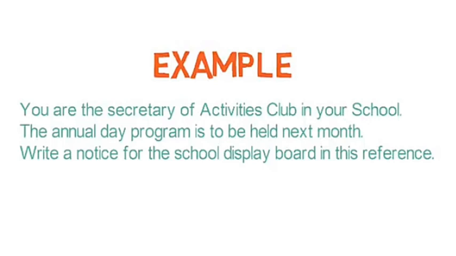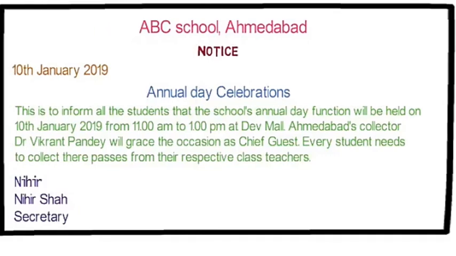So whenever you read the question, read it carefully. You will always find that the answer to the question is itself in the question. You only need to read it carefully. Now here is the answer. ABC School, Ahmedabad. Whenever the school name is not given, then you will write ABC School, Ahmedabad. You can write Delhi also. Only if the name or the destination is not mentioned will you write ABC or any city. Then next line, notice.